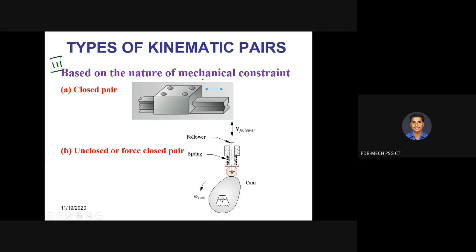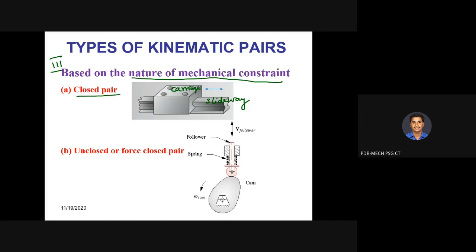What constraints are we having between the links? Until now, we have seen pairs with only 2 links, link 1 and link 2, and depending on the contact between these two, we classified different pairs. So the third classification is nature of mechanical constraint. What constraint are we having? Same example, assume it is a slide way of a lathe bed and a carriage, for example. For these two, it is called as closed pair.